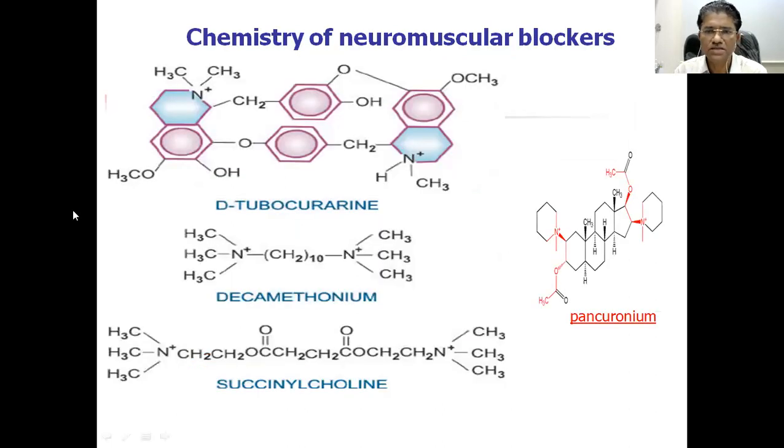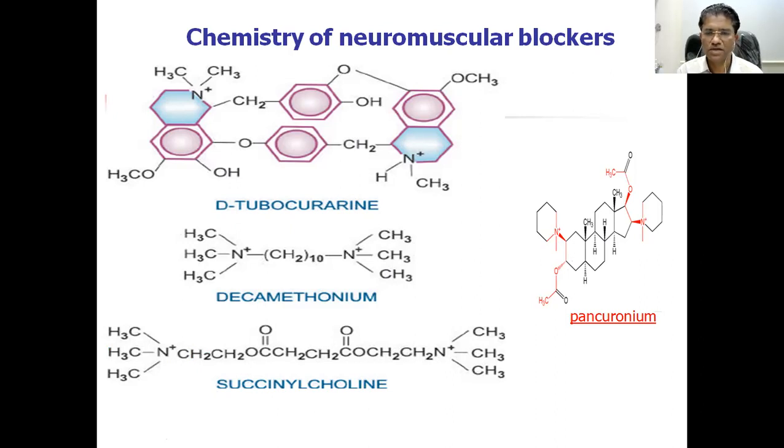If you see the chemical structure of these drugs, it is observed that they either represent the structure of acetylcholine or there might be a hidden structure of acetylcholine in their molecule. For example, in pancuronium, the red one shows the quaternary nitrogen atom, which is similar to that of acetylcholine. Succinylcholine is nothing but two molecules of acetylcholine joined in a linear way.